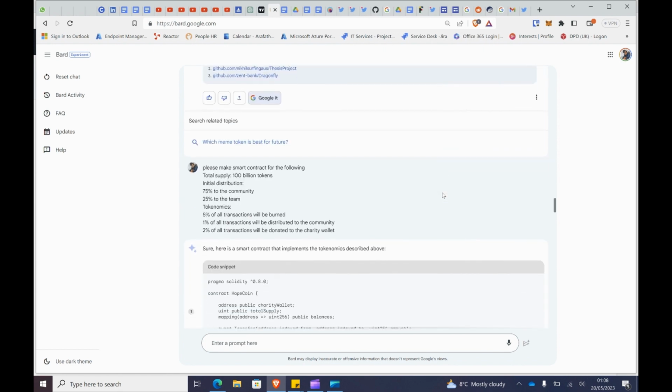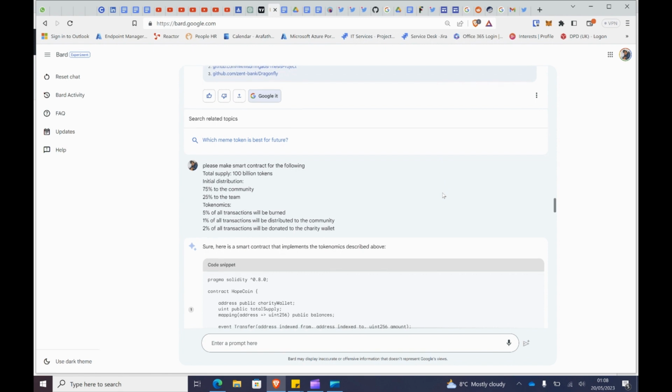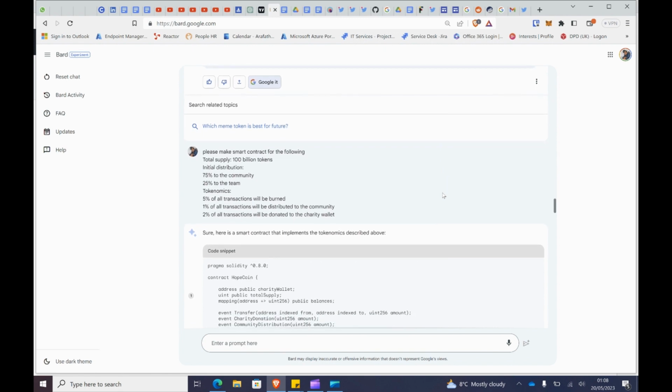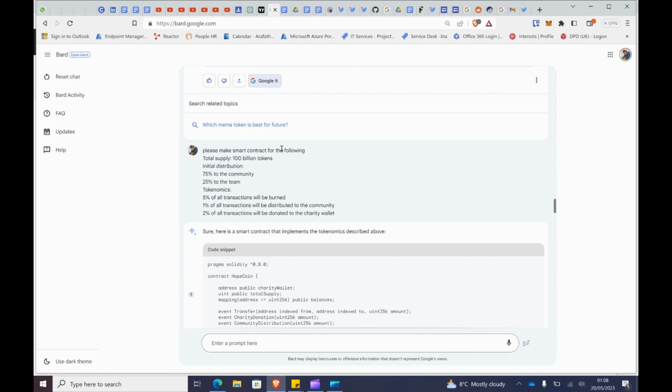Then I was thinking about how we can make it simpler. Then I went ahead and said, please make a smart contract for the following. The total supply, we keep it as 100 billion tokens. Initial distribution, 75% to the community. We don't need anything to go to the charity. So 25% to the team. We can use it for marketing purposes and all kinds of things.